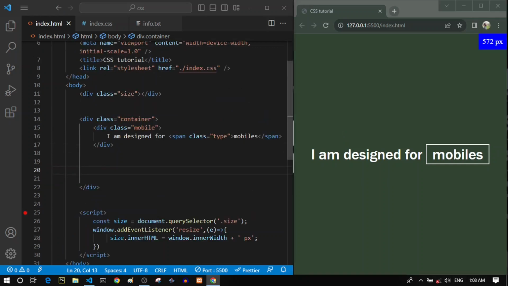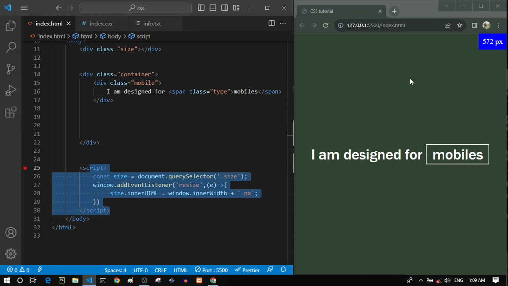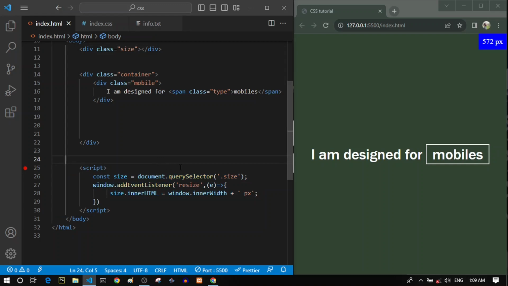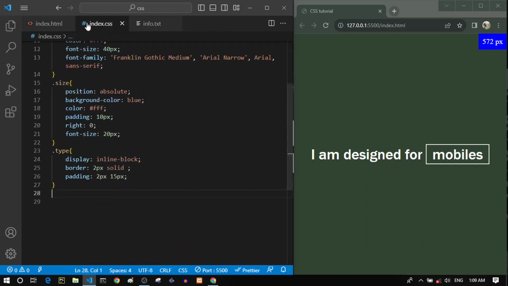As you can see here inside my page, I have a div with the class of size, in the right corner, this blue one. It just displays the current width of my browser, and that's because I have added some JavaScript code here that displays the current width. So let's ignore this for now because it's not a JavaScript course. Next, I have a div with the class of container, and inside this container, I have another div with the class of mobile, with the text "I'm designed for mobile", and you can see them here. I have also added some basic styles to make it look nicer.